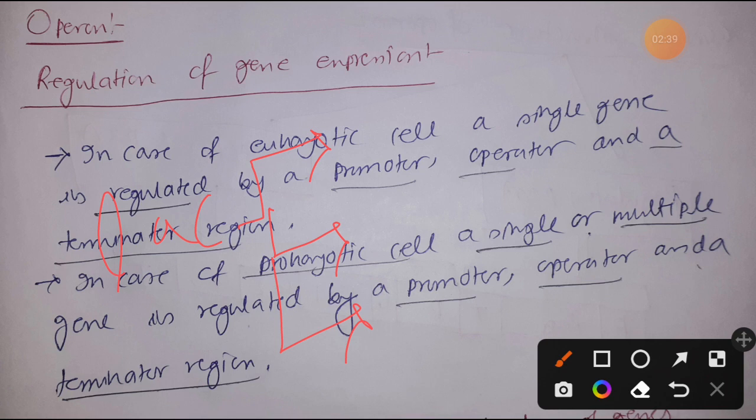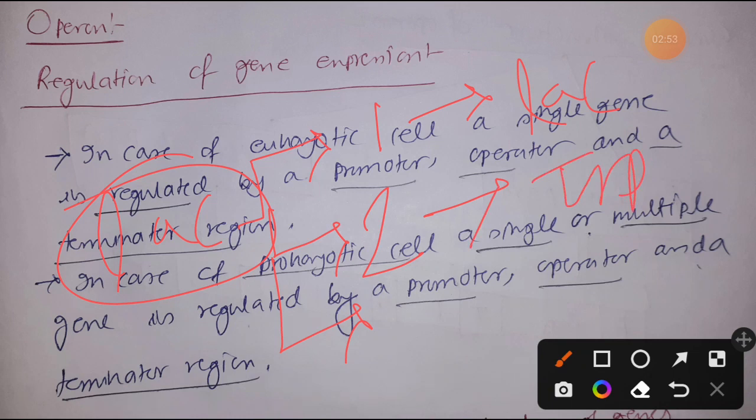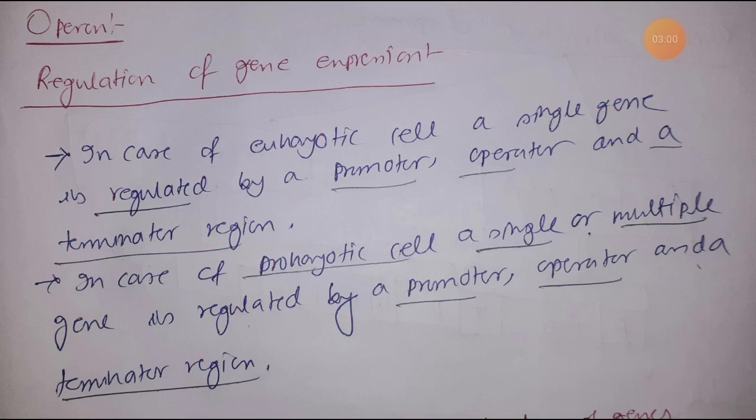There is nothing like one gene regulated by the lac promoter being involved in lactose metabolism, and the second one being involved in tryptophan metabolism. You cannot find something like that. So you need to remember that in case of eukaryote, there is a single promoter, single operator and single transcription terminator for a single eukaryotic gene. But in case of prokaryote, the case is different.